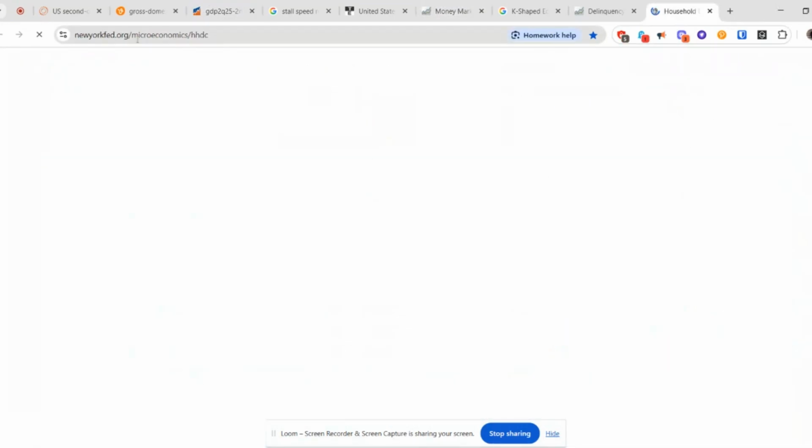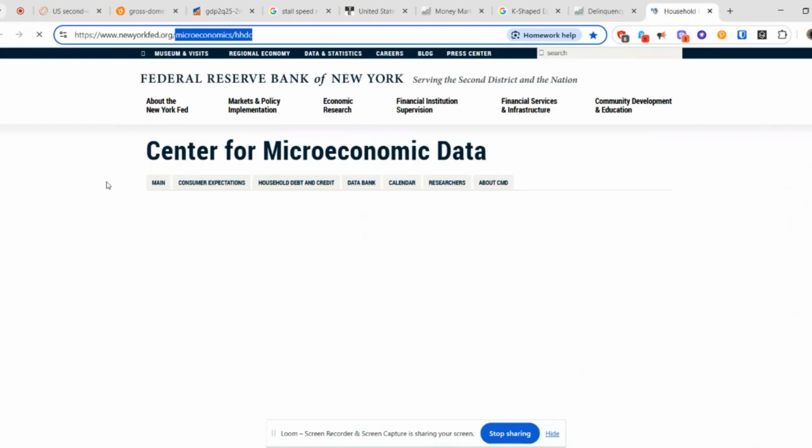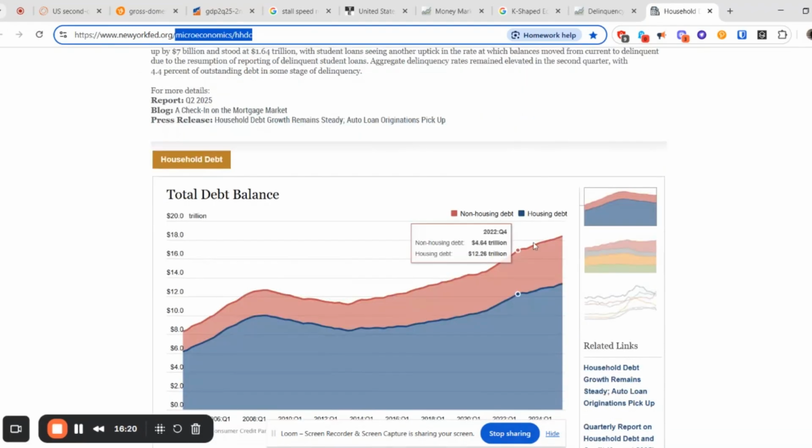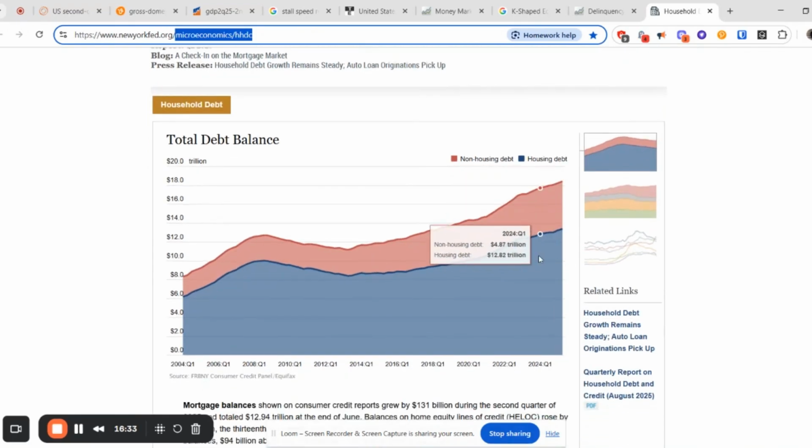There's also something else I found quite interesting, and this is in relation to household debt. This is some macroeconomic data, the household debt and credit report for Q2 2025. We see a total household debt of 13.35 trillion and non-household debt of 5 trillion. This is all in relation to the amount of debt a lot of people are significantly in. Now, you could do something a lot of people are suggesting, in relation to Ray Dalio's book How Countries Go Broke. This is called a deleveraging event, where you can refinance and restructure a lot of the debts.